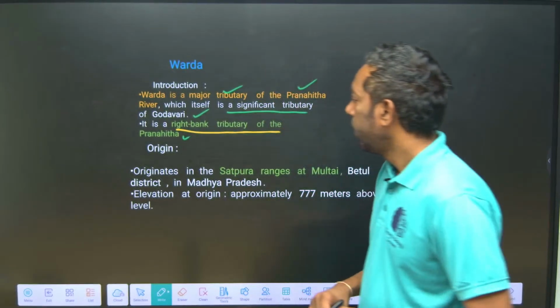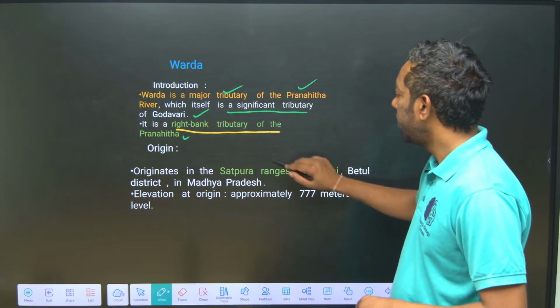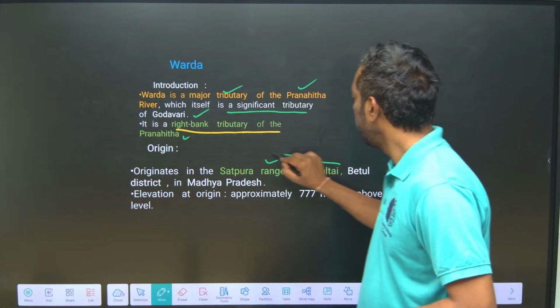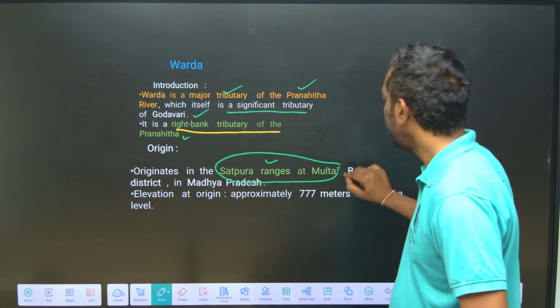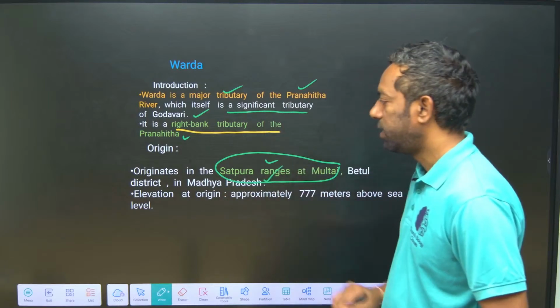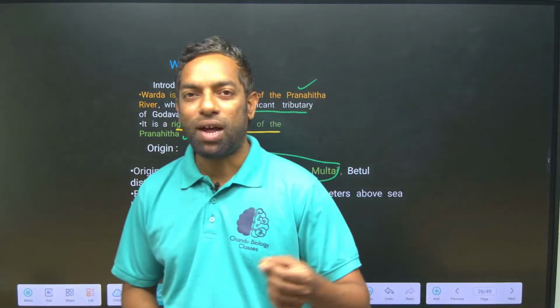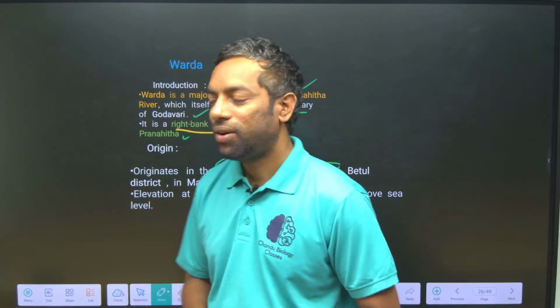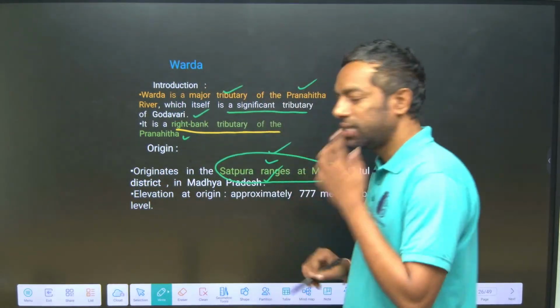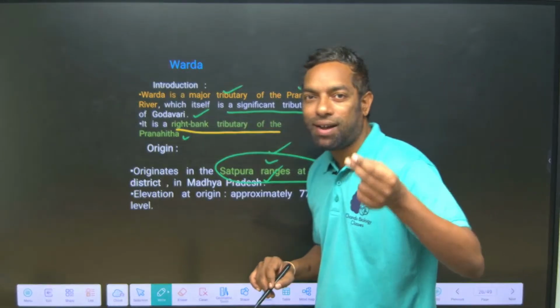It originates in the Satpura range, at Multai in Madhya Pradesh. Where the Vindhya and Satpura ranges are there in Madhya Pradesh.